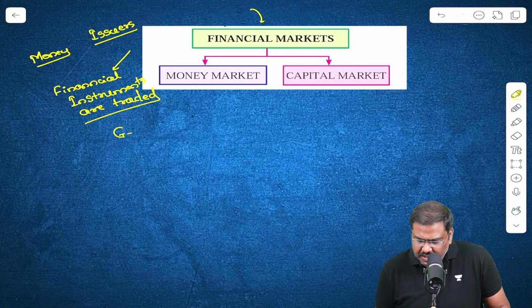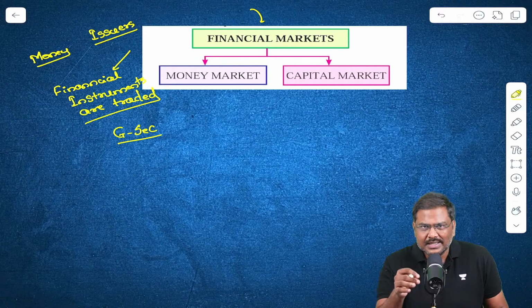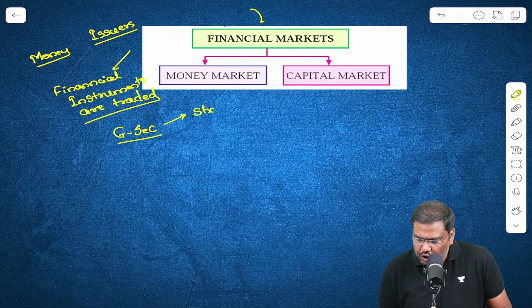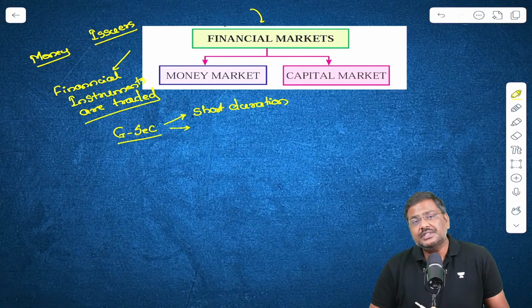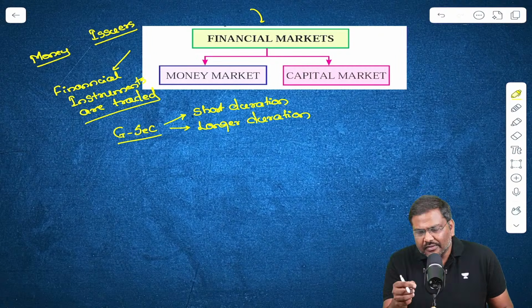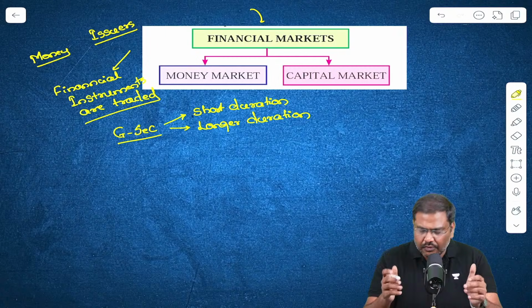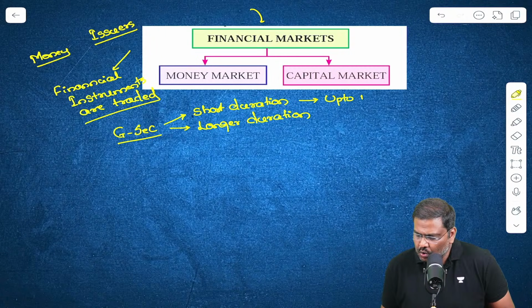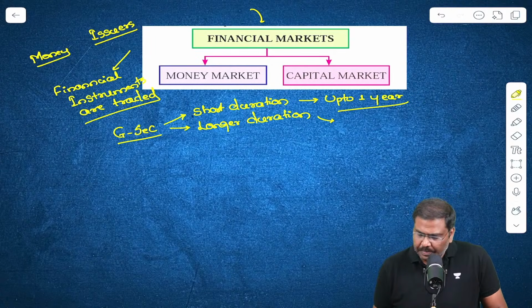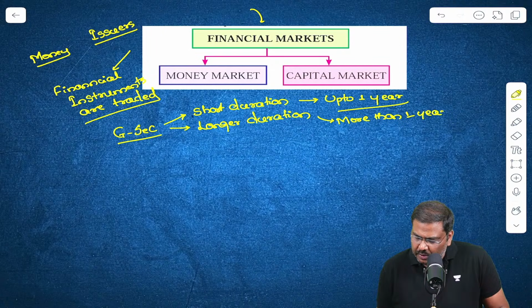There are certain instruments which are issued by the government by the name government securities. The government securities can be of short duration, and the government securities can be of longer duration as well. And what do I mean by short duration and long duration here? Whenever an instrument will have a maturity period of up to 1 year, it is called a short duration. And when the instrument will have a maturity period of more than 1 year, this is basically the long duration.